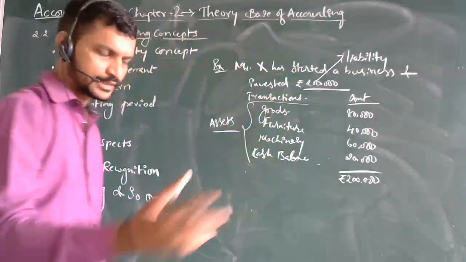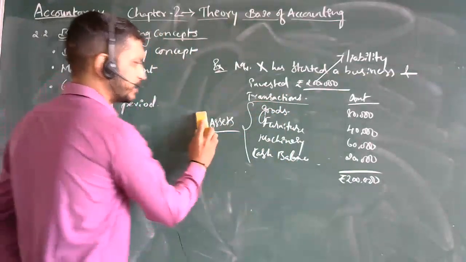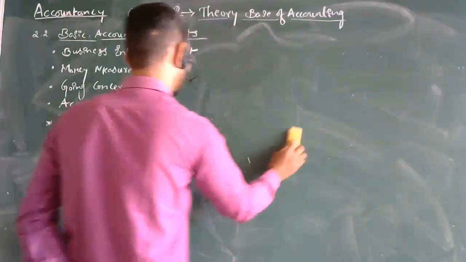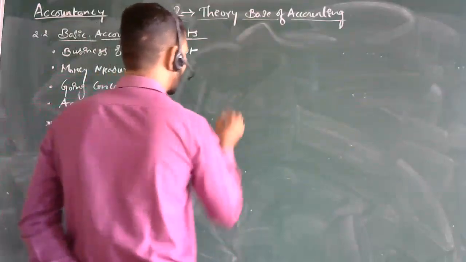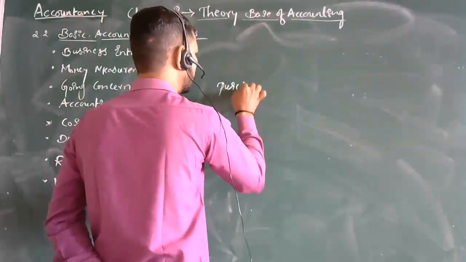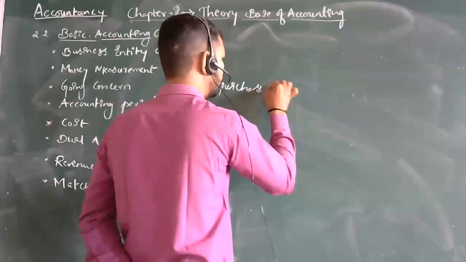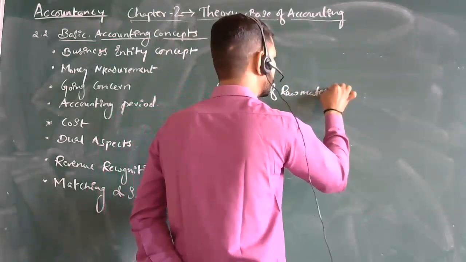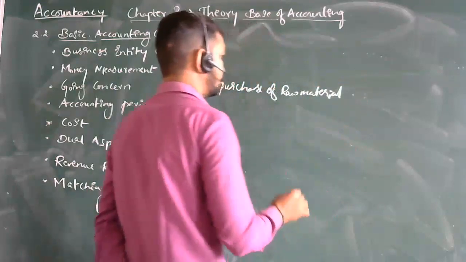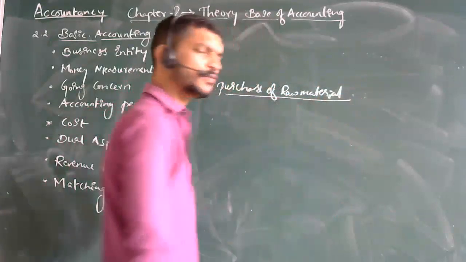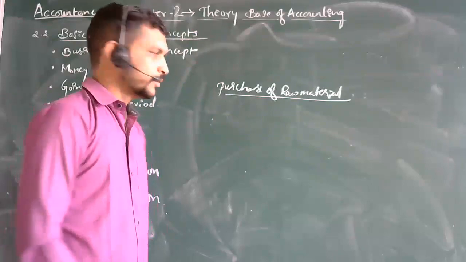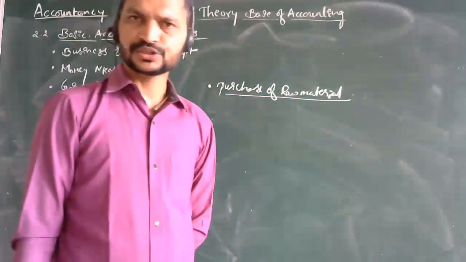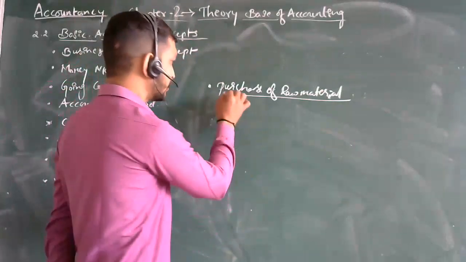So in a sentence, I will write how the transactions would be recorded and how not. See, purchase of raw material. Only this much has been told to you. We have done the purchase, but of what value? For how many rupees have we purchased? Can you record this in the books of account?